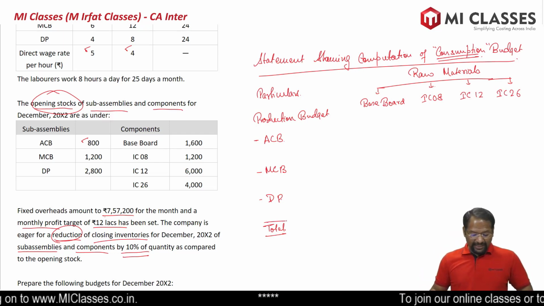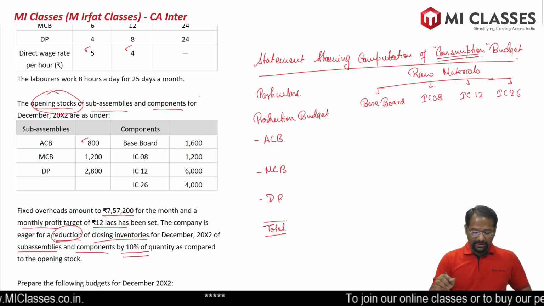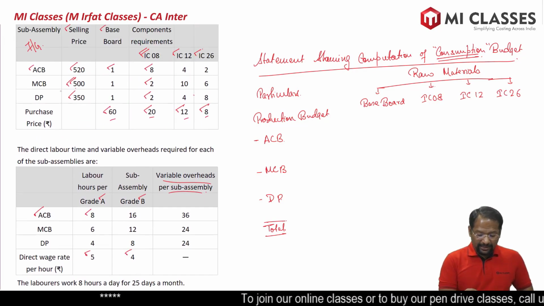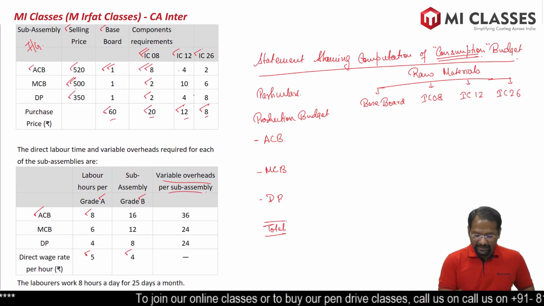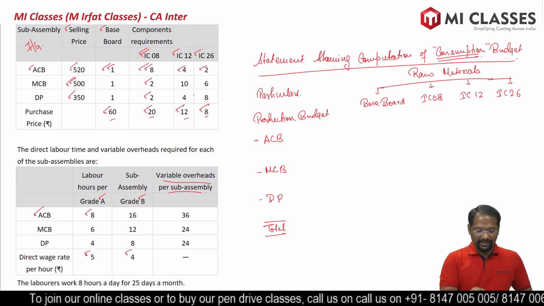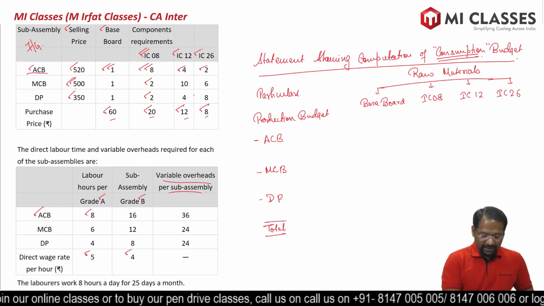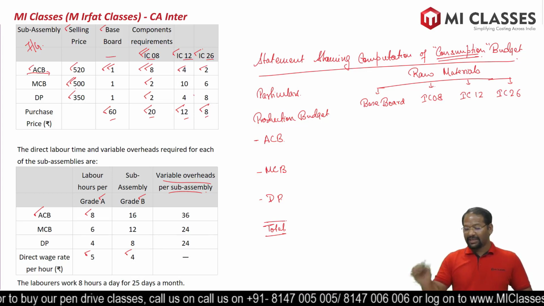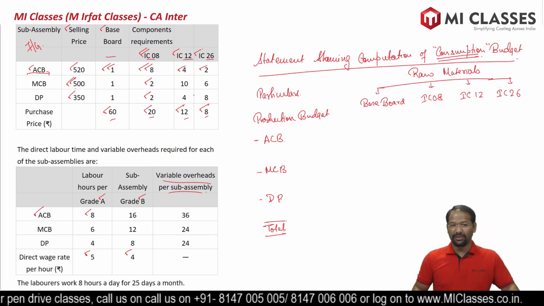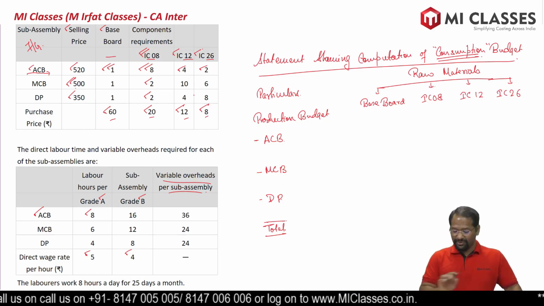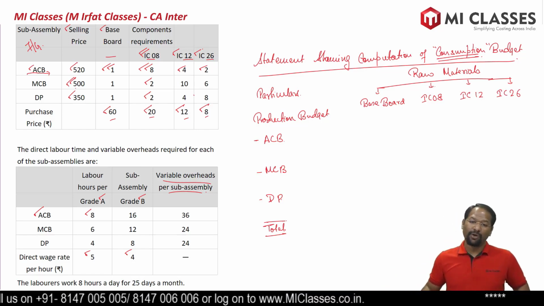So to make ACB, let's go to the question. I need 1 baseboard, 8 IC8, 4 IC12 and 2 IC26.